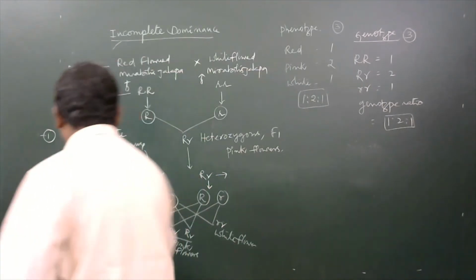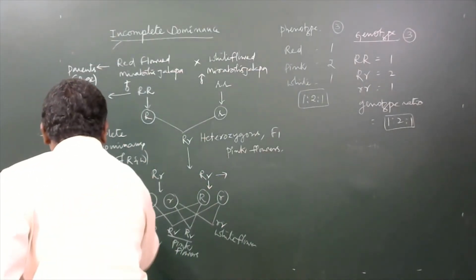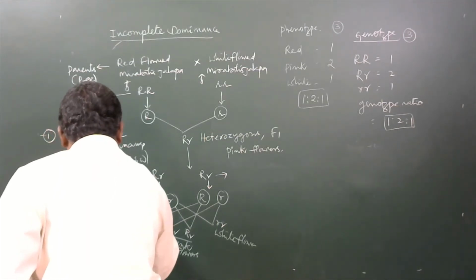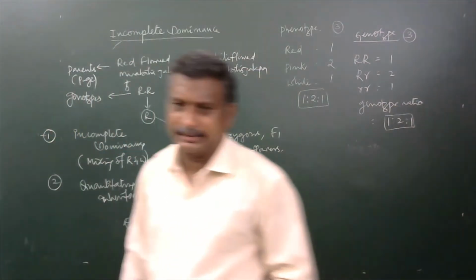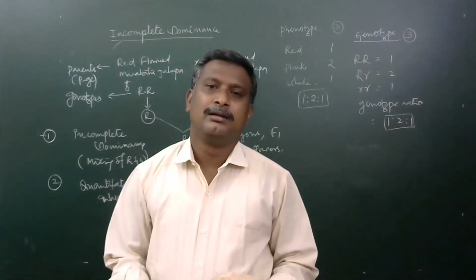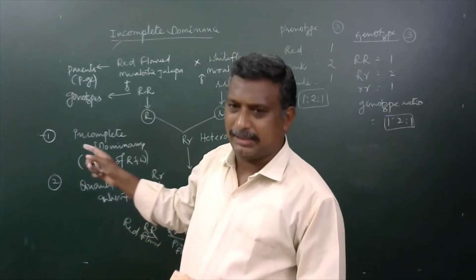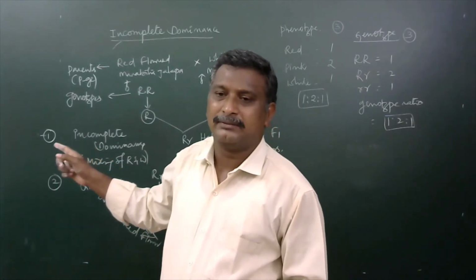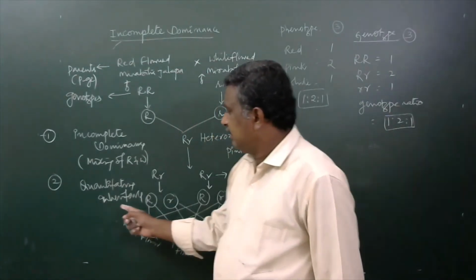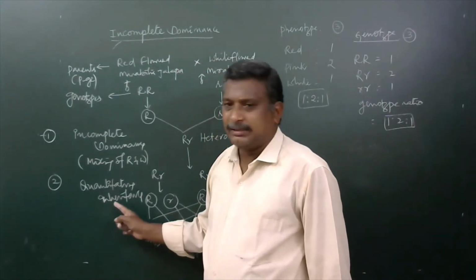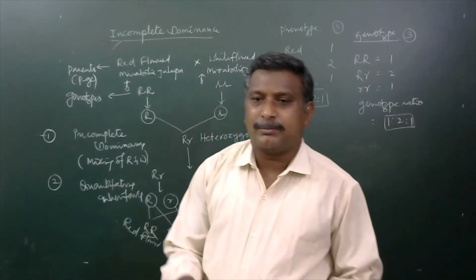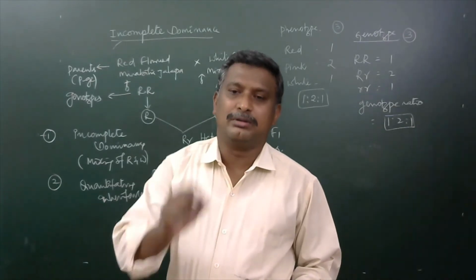Quantitative inheritance means a particular pair of genes are going to be involved here to produce that particular product, especially that particular pigment which is meant for to produce pink color. Hence it is known as a quantitative inheritance. So these two will be the reasons for the appearing of pink color apparently being more in this.